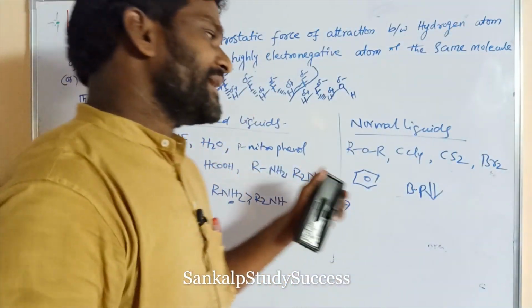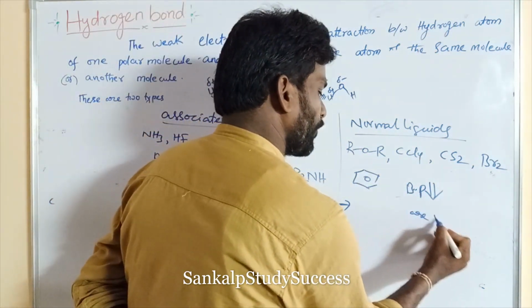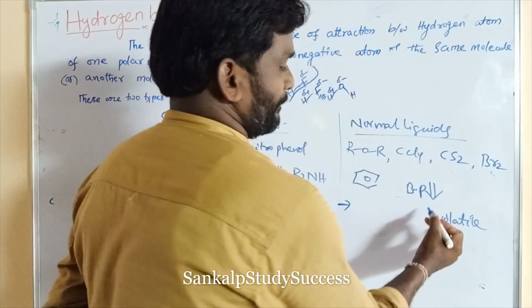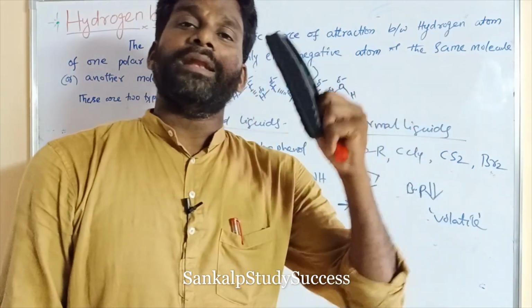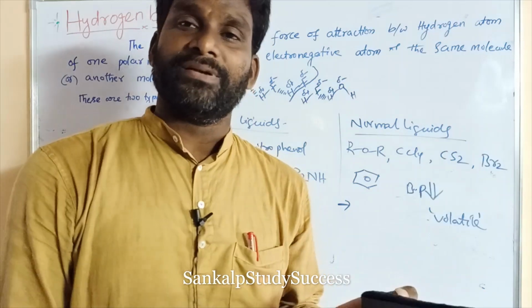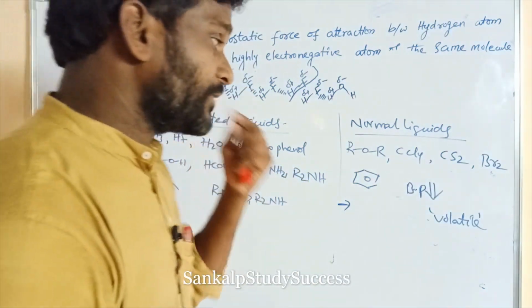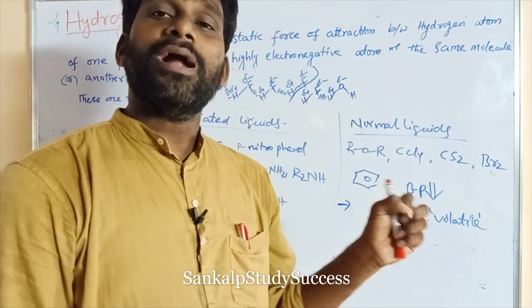The liquids having a low boiling point are highly volatile, or steam volatile. Liquids having a low boiling point are said to be volatile liquids.